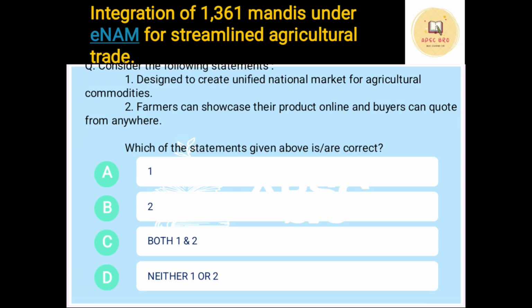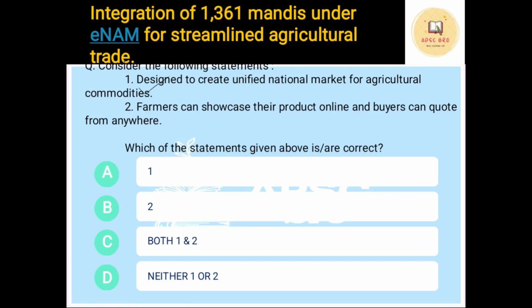Consider the following statements. First, designed to create a unified national market for agricultural commodities. So this is the basic definition of ENAM. So this is correct. Second, farmers can showcase their products online and buyers can quote from anywhere. So they are asking you which is the correct answer. Whether 1 is correct, 2 is correct, both of them correct, or neither 1 or 2.